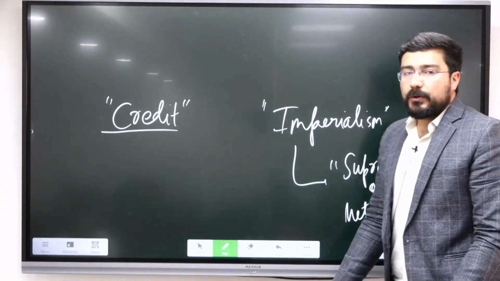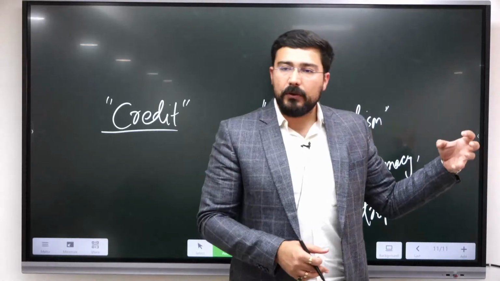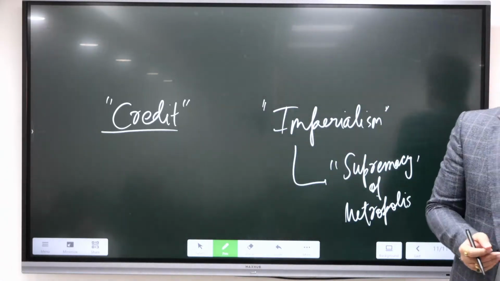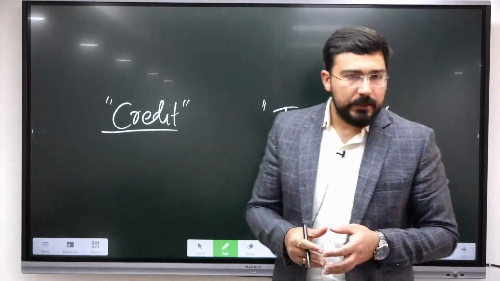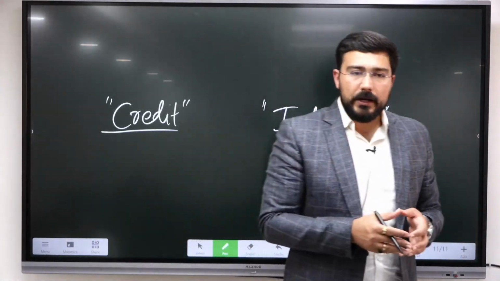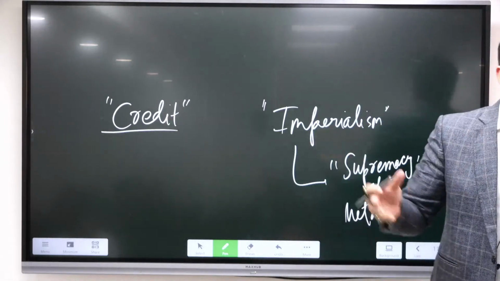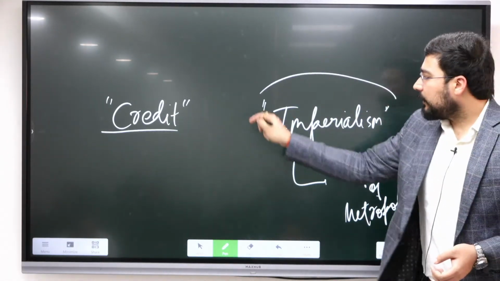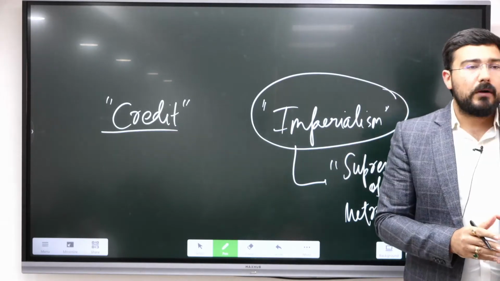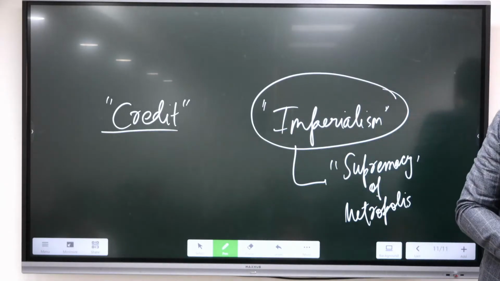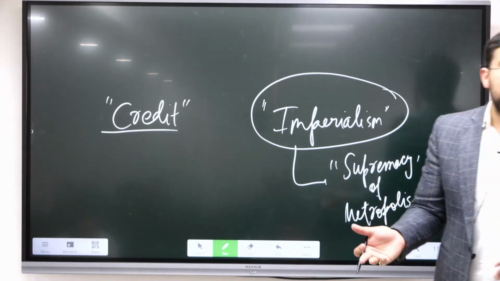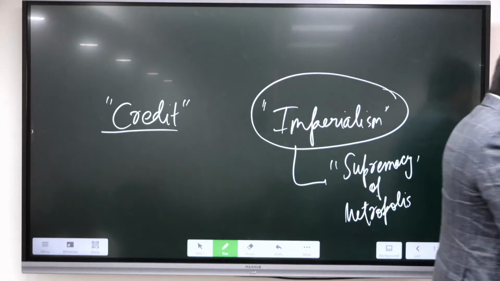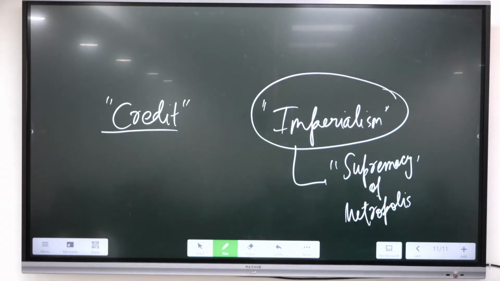Like these Portuguese, they were able to get control over Indonesia initially. They also tried to set up various stations in India. They were the ones who were able to get control over Brazil. Spain went towards Latin America, Argentina, etc. All those were under the control of Spain. So this is the age of imperialism, where the initial colonial powers were Spain and Portugal, but they were eventually replaced by the British and French. This is the age of imperialism which I have told you.